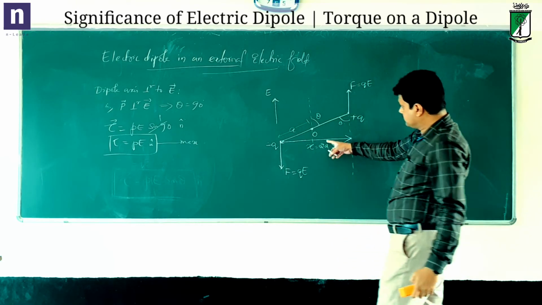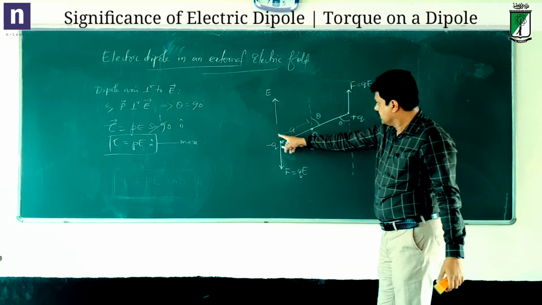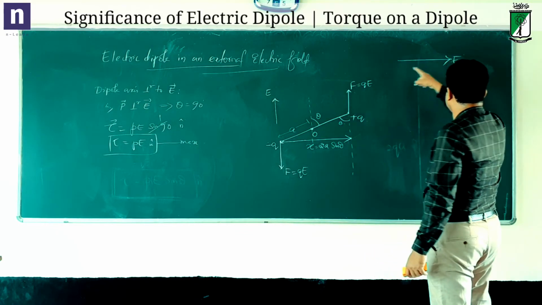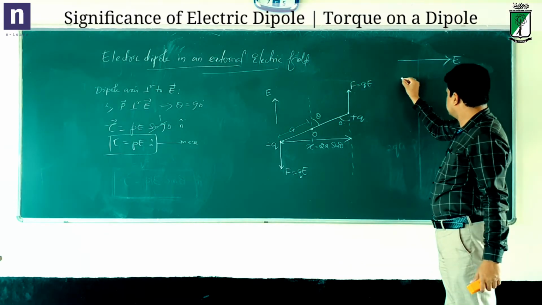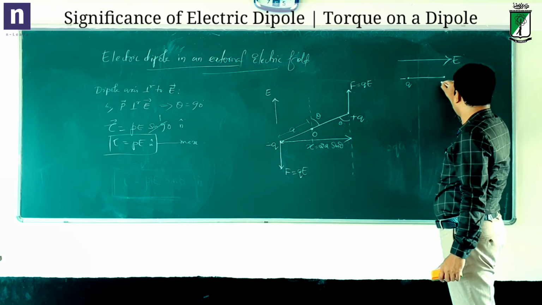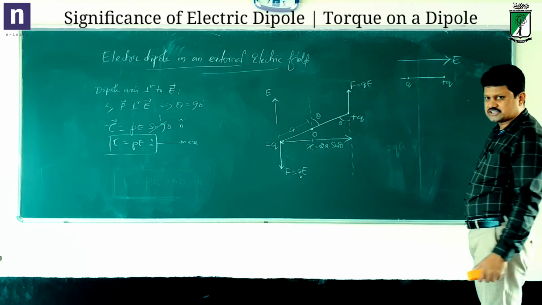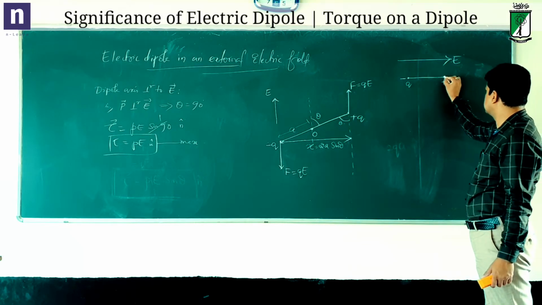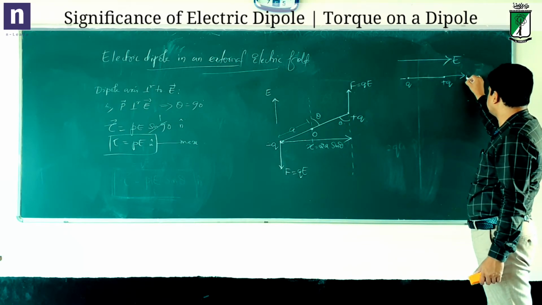In this same diagram, I will now consider the electric field to be horizontal, and the dipole is minus Q, plus Q. What are the forces on these two? On plus Q, the force is towards the right, in the direction of the field itself.